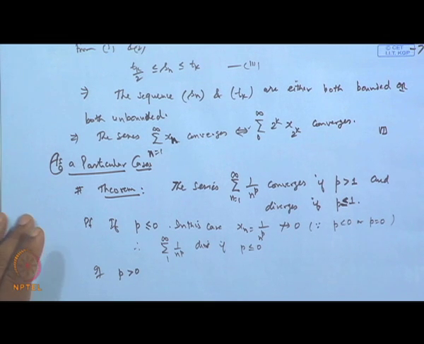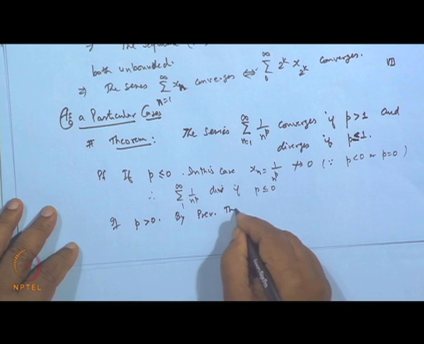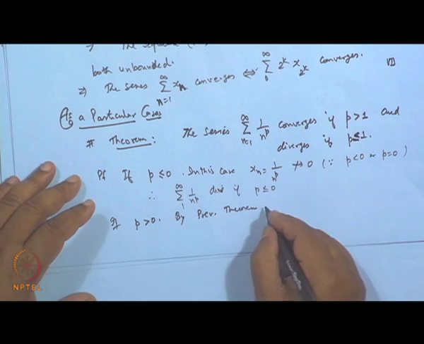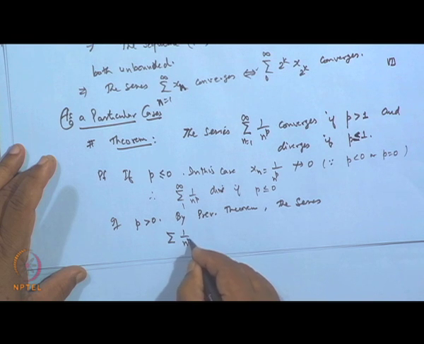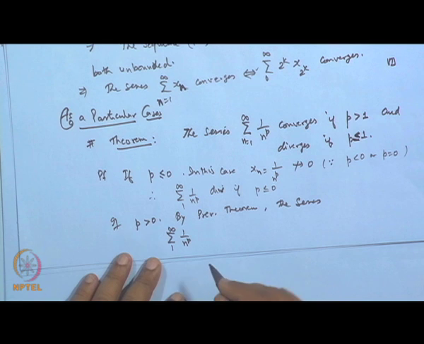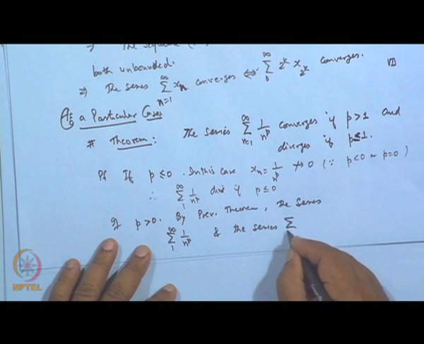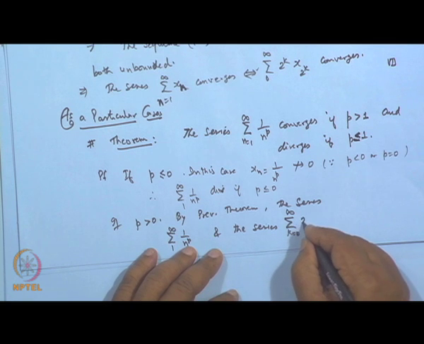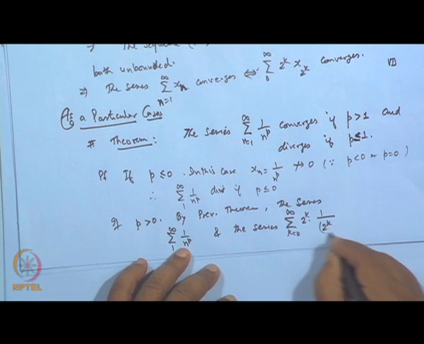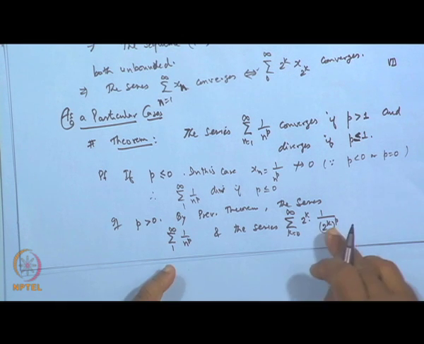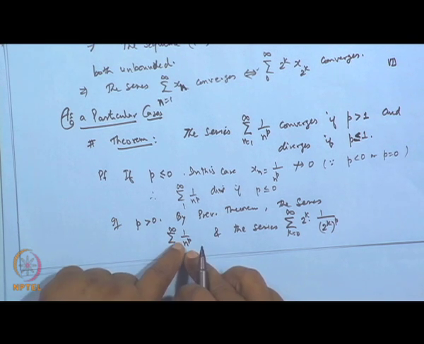So, now apply the previous theorem. We have two series: the series sigma 1 by n to the power p, n from 1 to infinity, and the series sigma k equal to 0 to infinity 2 to the power k times 1 by 2 to the power k to the power p, because x n is 1 upon n to the power p, and I replace n by 2 to the power k.